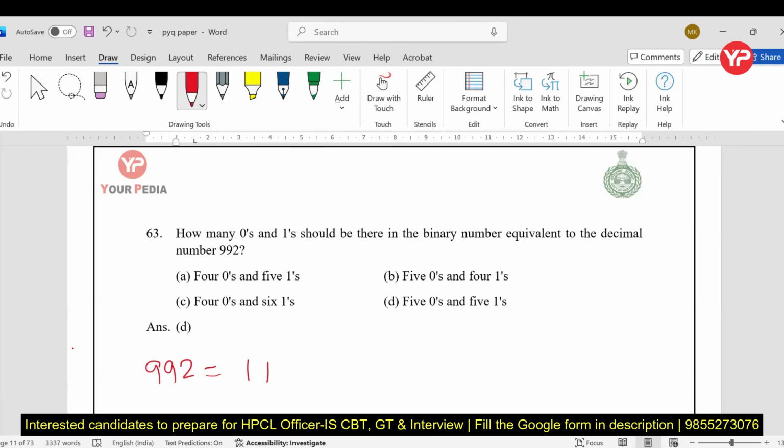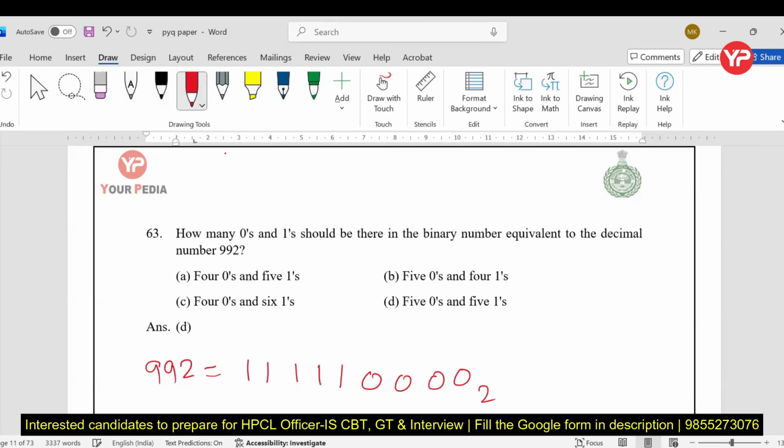We already had 512. Then we add this one. Fine. That is the case, my dear students. So you can see the number of ones, 5, number of zeros. Sorry, number of zero is 4, not 5.